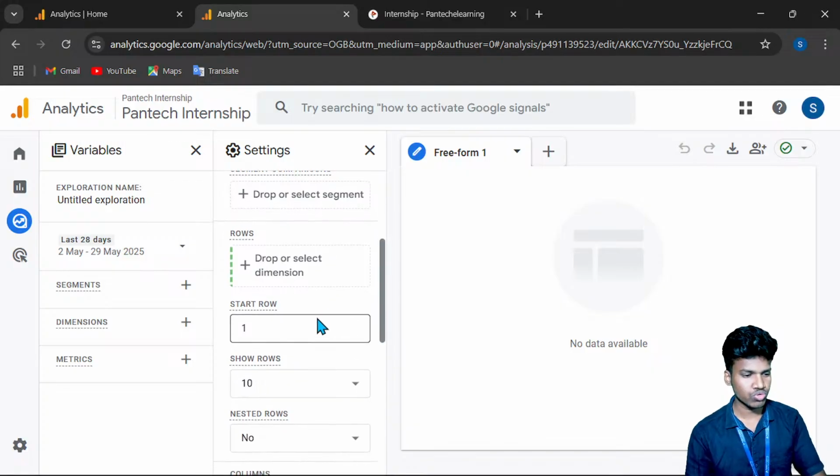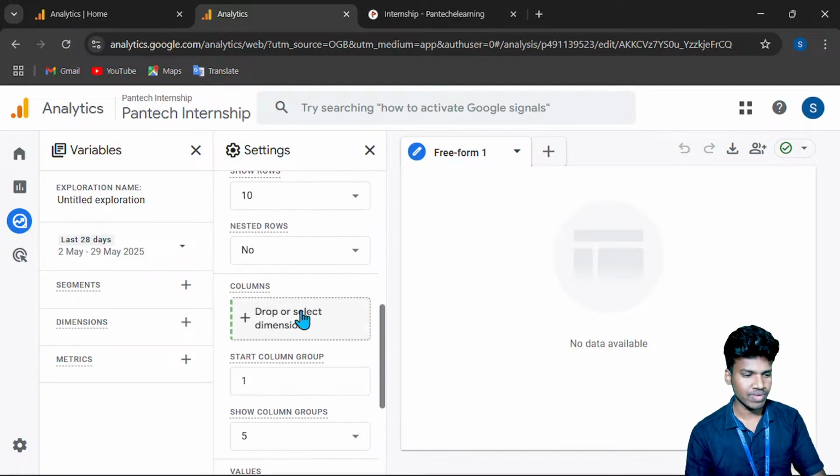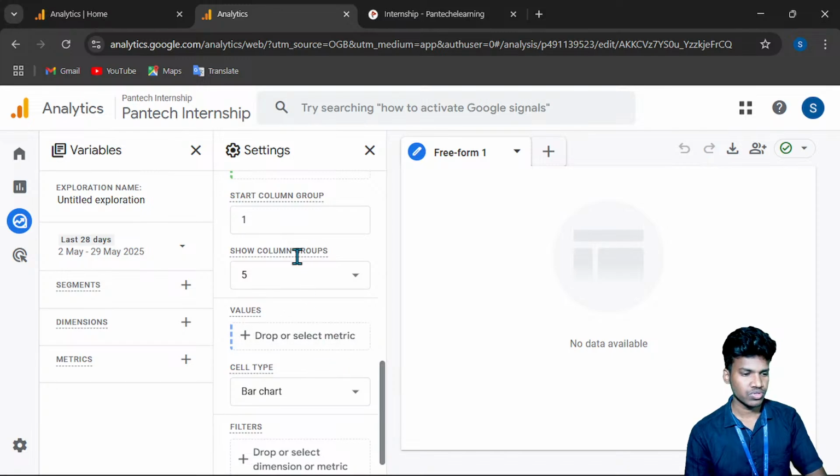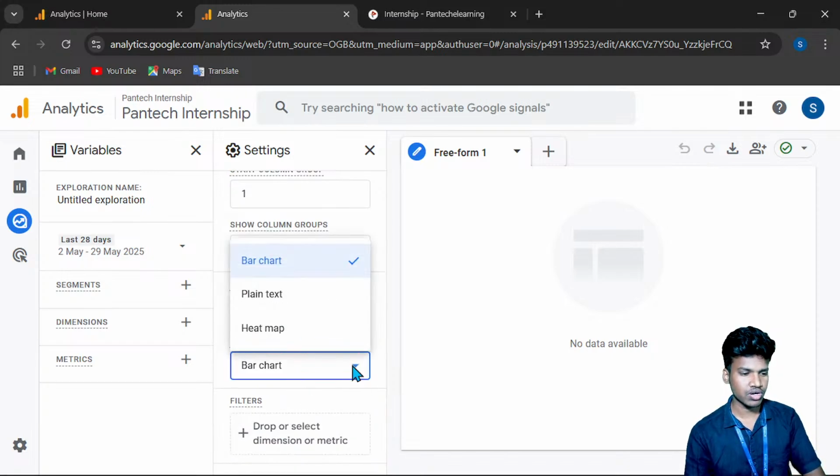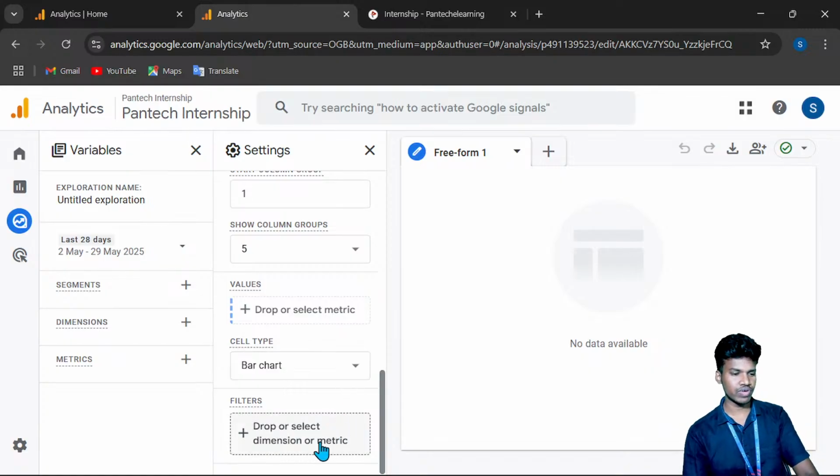Next, rows-wise the count is here, and column-wise you can drop in the values. So adjust the values also. The cell type is bar chart, plain or heat, whatever it is you can fix. And the filter also, we can drop the data and filter it.